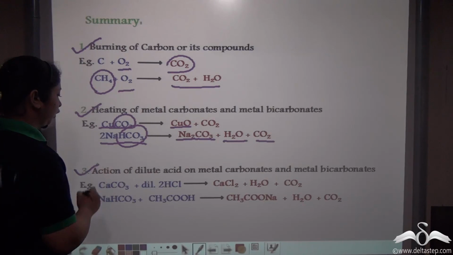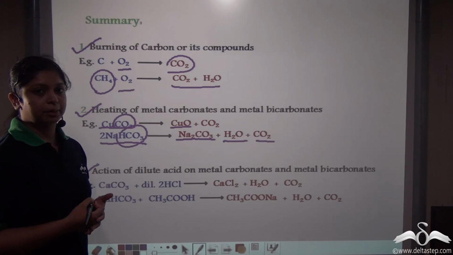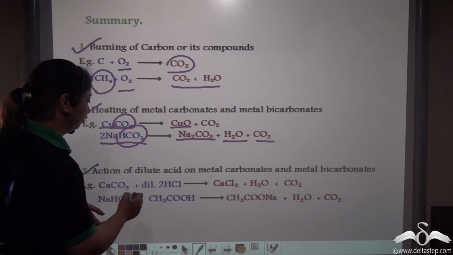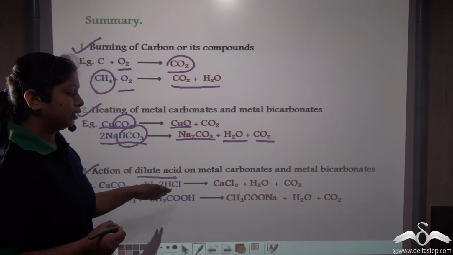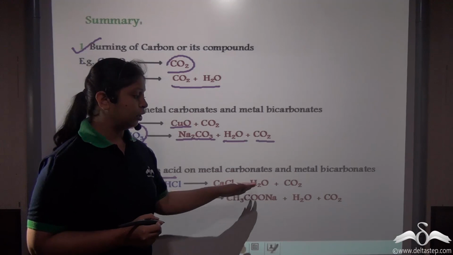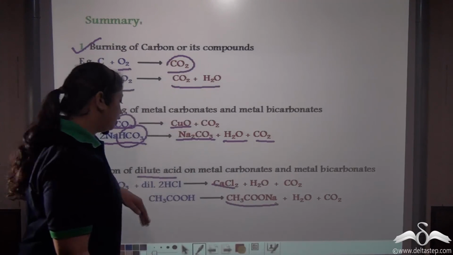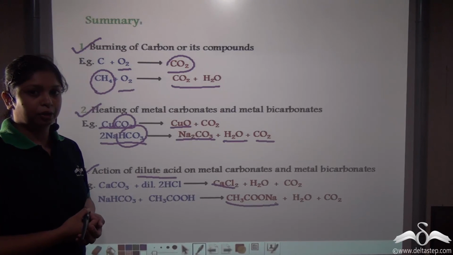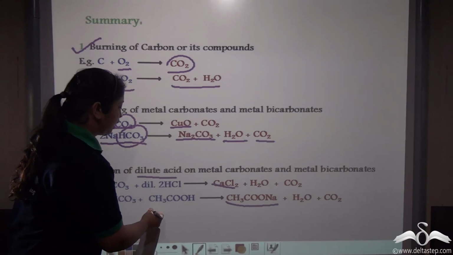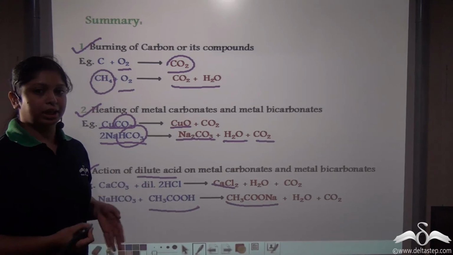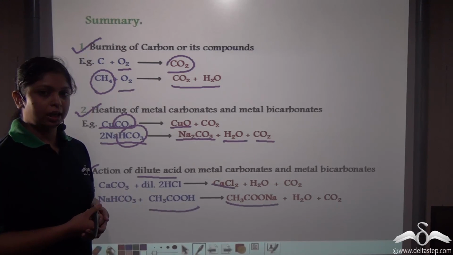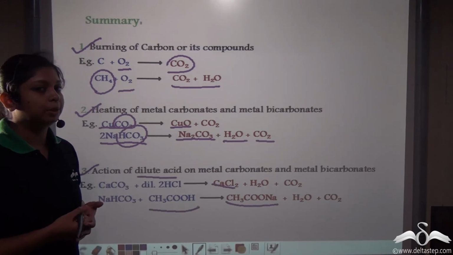Thirdly, if you treat metal carbonates and bicarbonates with dilute acid, you will get the corresponding metal salt, water and carbon dioxide. We have also seen that, like dilute hydrochloric acid, another acid known as acetic acid will also react with bicarbonates in the same way to produce salt, water and carbon dioxide.